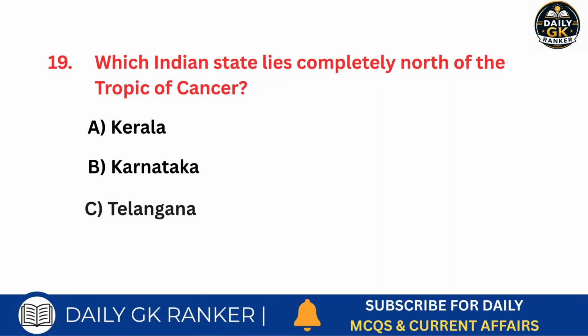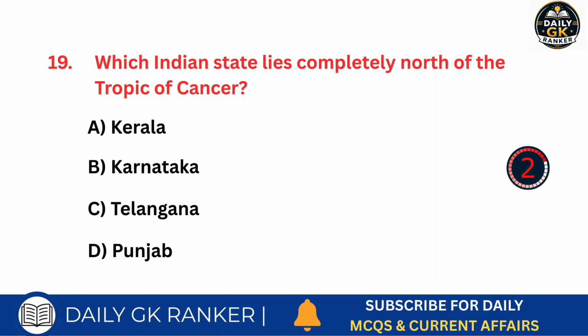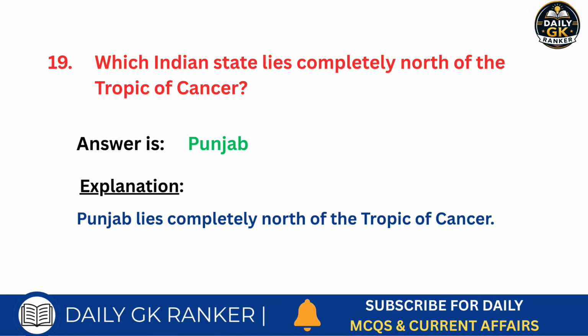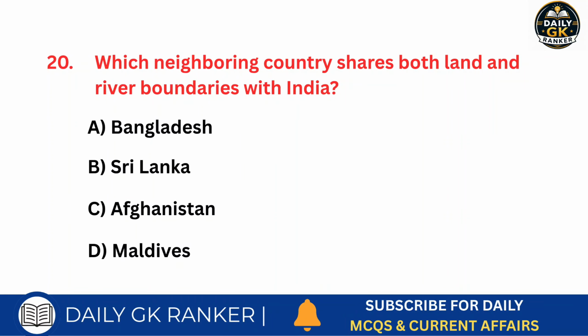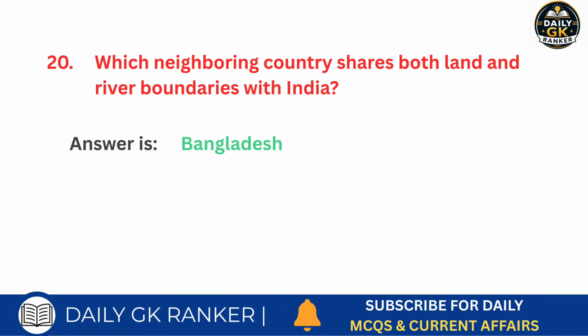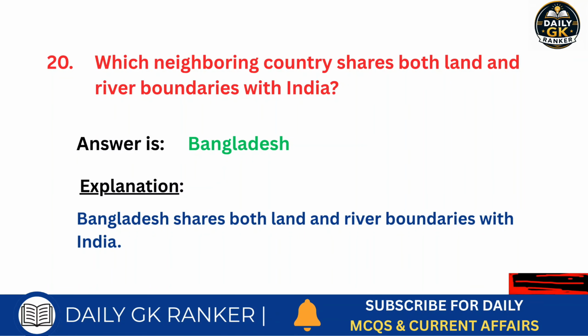Which Indian state lies completely north of the Tropic of Cancer? Answer is Punjab. Which neighboring country shares both land and river boundaries with India? Answer is Bangladesh.